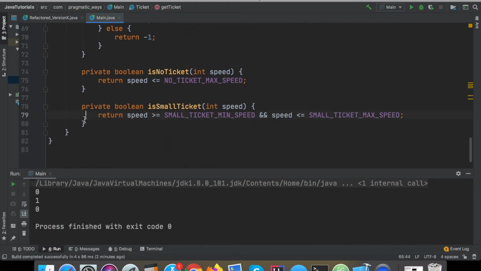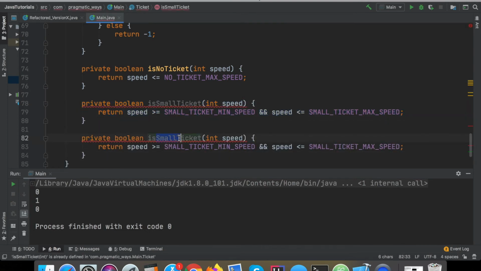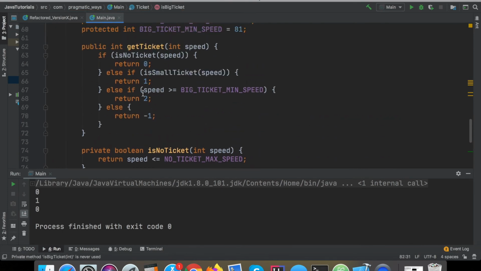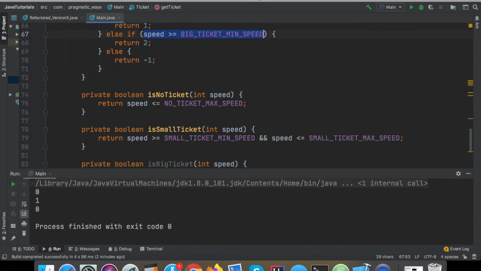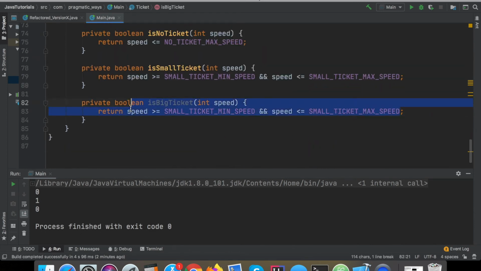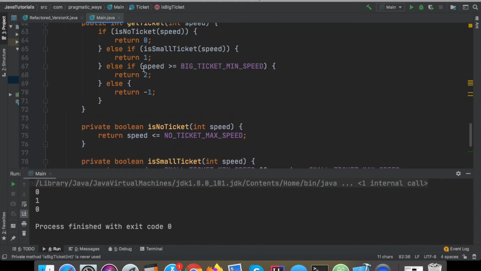And then exact same thing for the one under that, for creating isBigTicket. And that's going to be this conditional here. So I'll come down here and replace it, and then go up here and replace it. And control save that, control run that again. Make sure, again, that everything works as we intended it to. And beautiful. Still working great so far.